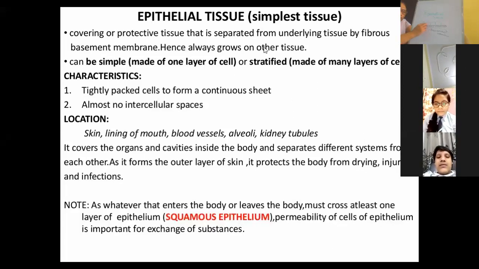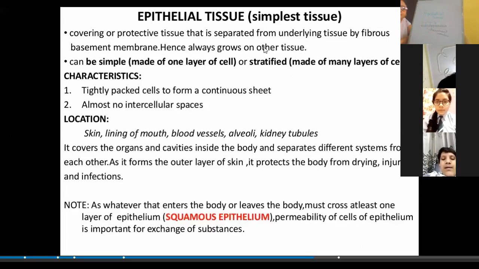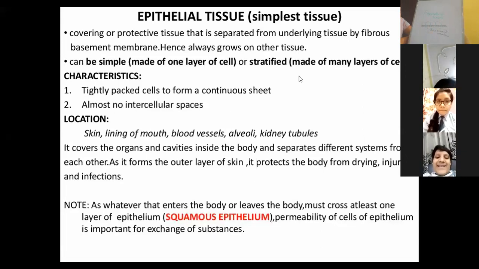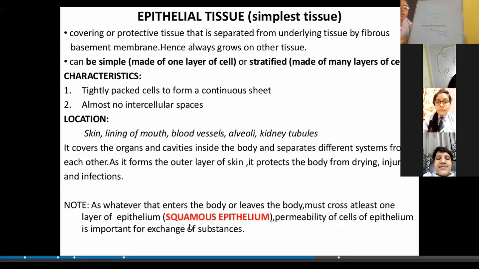Now, when the cells of the epithelial tissue are arranged, there is no intercellular space.